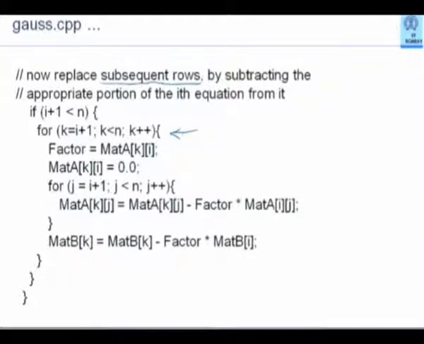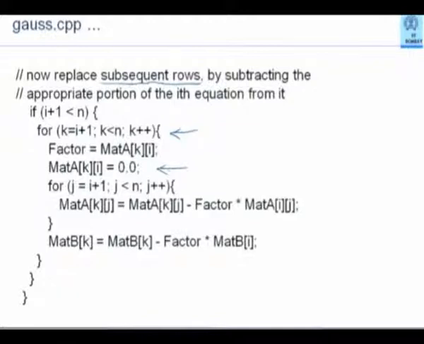And what am I doing? For every row I calculate the factor which is mat A ki. So if I am looking at the kth row, then the ki element is my factor. And for mat A ki, I set it to 0, because I know I want to get it 0 below this point. All elements have to become 0 here. That is how I will successively get an upper triangular form.